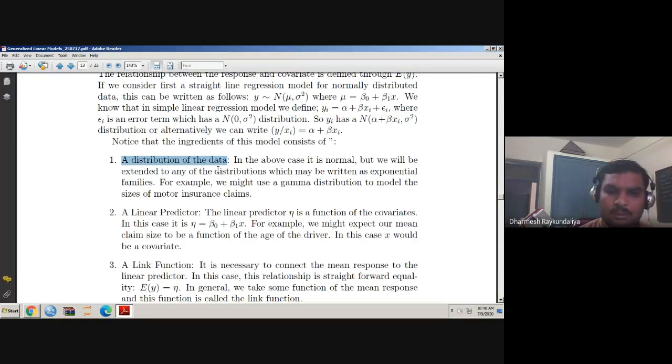And the linear predictor is decided based on domain experience. If you are working in medical science, then medical science people can help you with which covariates affect your response. If you are in agricultural science, they will suggest which covariates affect your response.